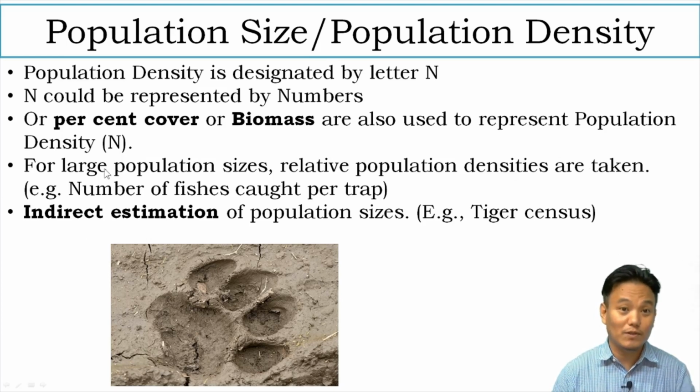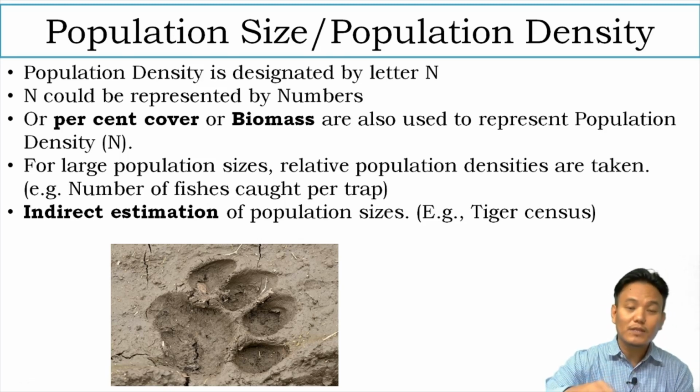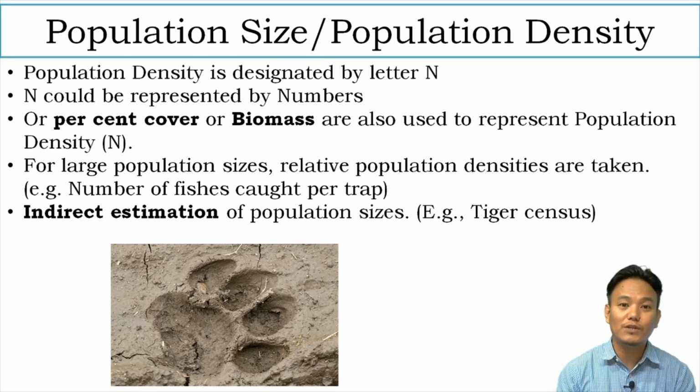For example, in the same lake where there are lots of fish which we cannot count, we can estimate the population density by the number of fishes caught per trap. We throw a net and see how many fishes we catch in a trap, and then we extrapolate that data to represent the population density of fishes in that particular lake. So that is another method.